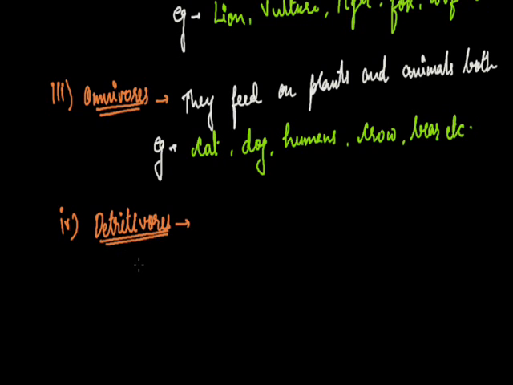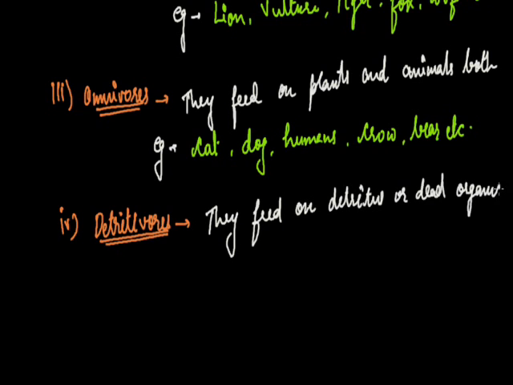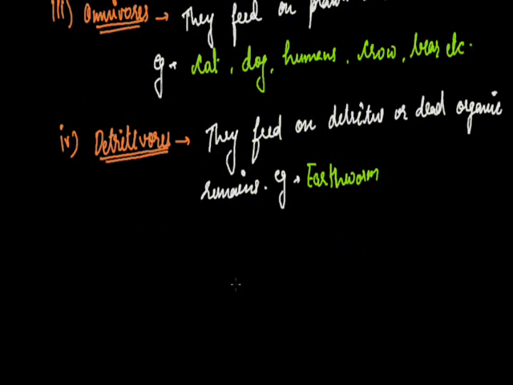Now the fourth category, detritivores, feed on detritus or dead organic remains. For example, earthworm is an example of detritivores. They feed on dead and detritus organic matter.